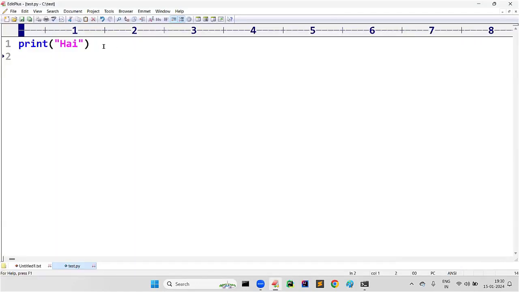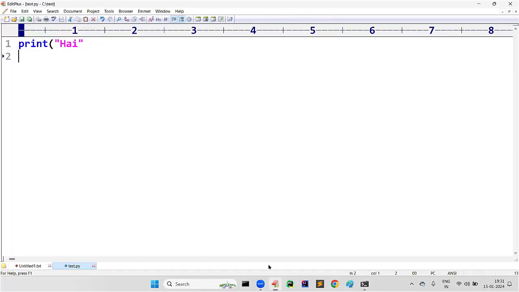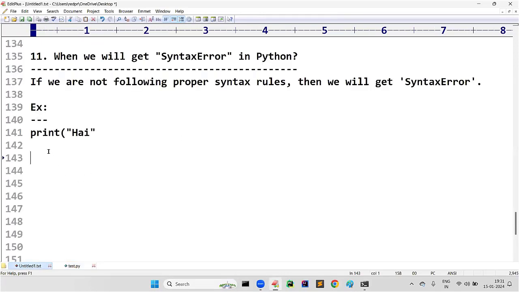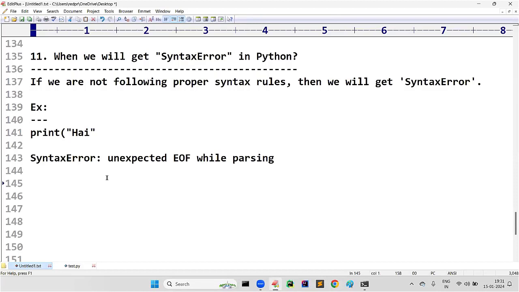Sir, by mistake, if we forget to close the closing bracket, in such cases what will happen? Definitely, is it a mistake of the syntax or not? Yes. If you see, we are getting a syntax error saying unexpected end of file while parsing. So the end of the file unexpectedly came, there is no proper closing. Like that we are getting which error, sir? Syntax error.